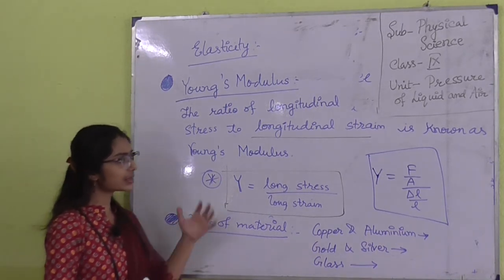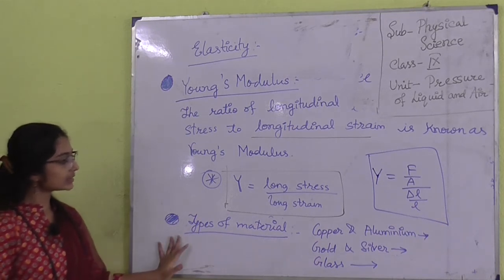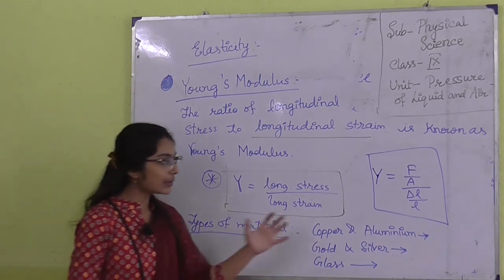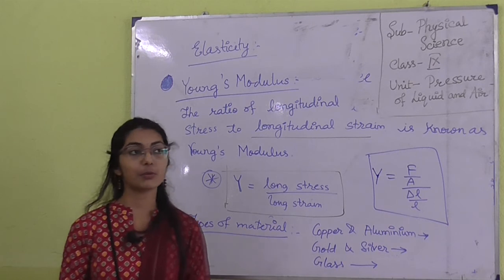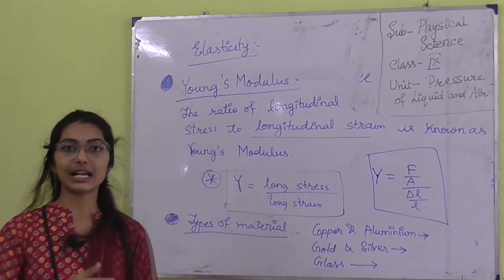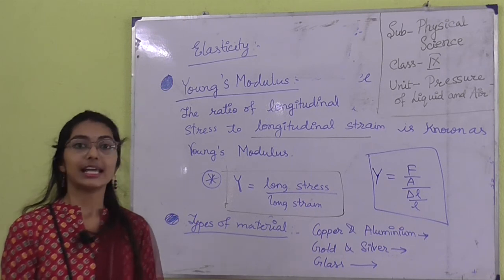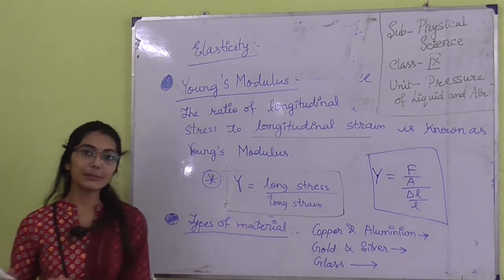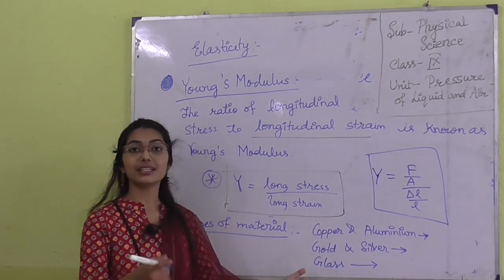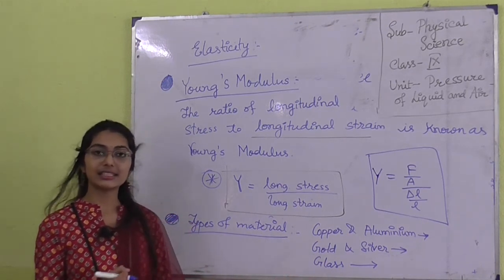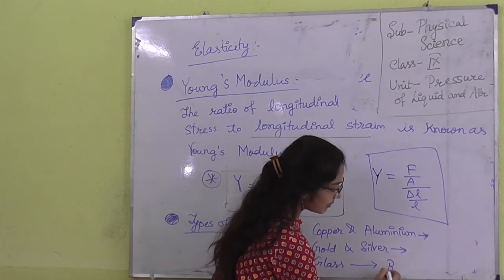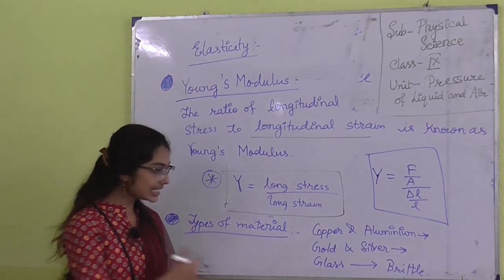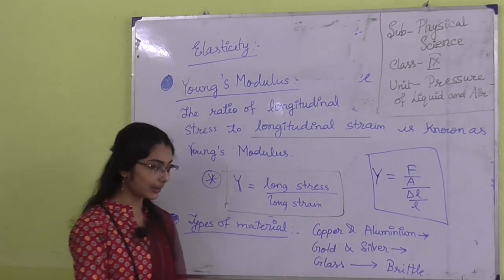Okay. So elastic properties are already discussed. Now we are going to discuss the last topic, types of material. There are so many types of materials. Suppose you want to deform a glass jar, can you deform it? No. If I apply force, it will just break down. Glass cannot sustain that level of force. So glasses are brittle materials. Brittle means they have a tendency to fracture. So they are brittle types of material.